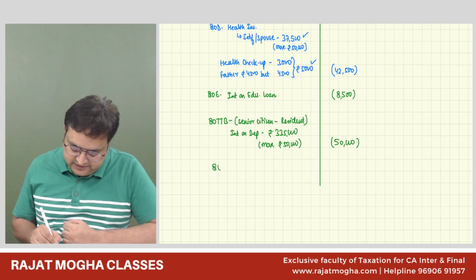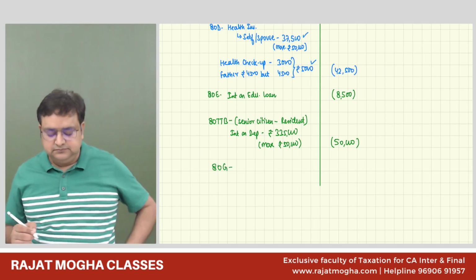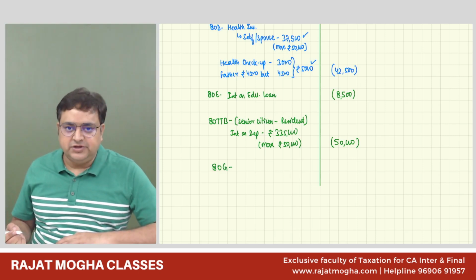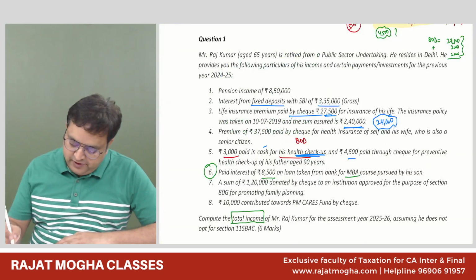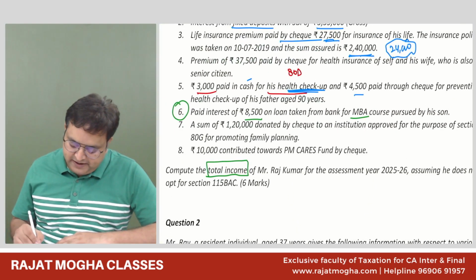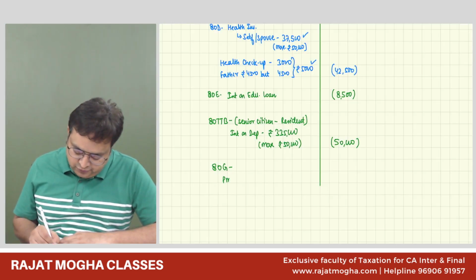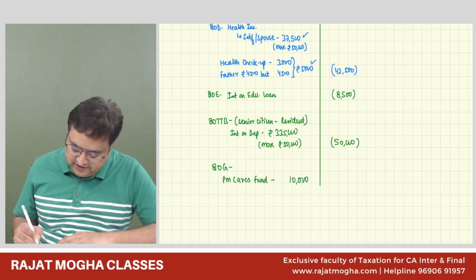Now the last deduction is 80G. 80G is donation. We are donating at two places. One is to PM Cares Fund, where 100% deduction is allowed, so 10,000 is allowed, no issues.